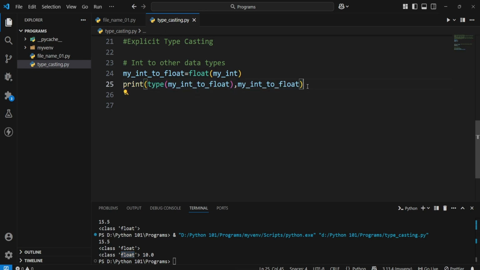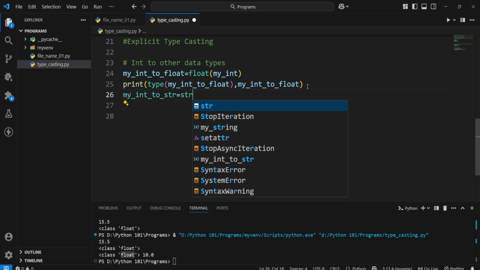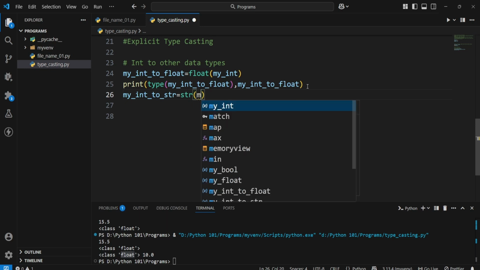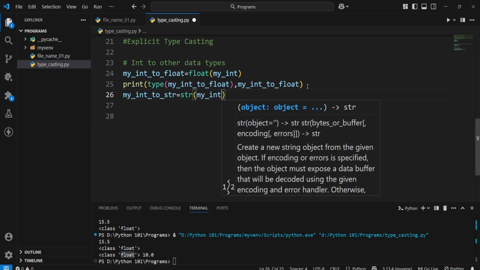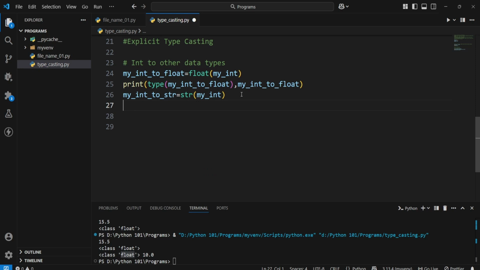Similarly, when you want to convert it to string, we use a built-in function called str. So let me pass my int and let me just print it. Similar to this, I'll just copy and paste the last line here.